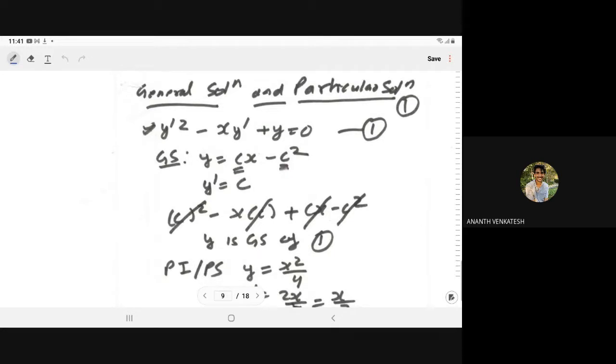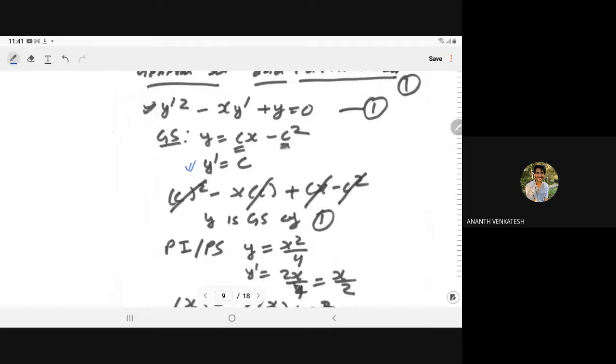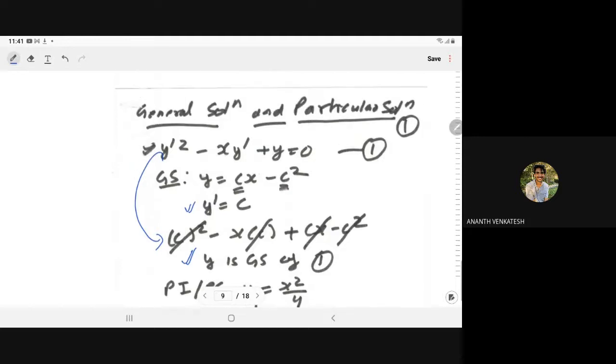From here, if you compute y', it will be c. So you put y' = c: c² − x·c + (cx − c²). The cx and cx cancel out, and c² and c² cancel out. So you can say y = cx − c² is the general solution of equation 1. And here you can note we have c, an arbitrary constant.